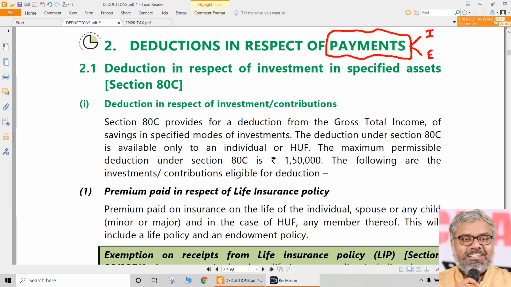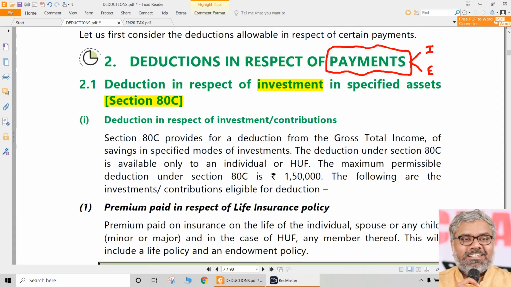And to start with, one of the most important sections of all this discussion is Section 80C. It is in relation to investment into certain assets. Generally, this is an investment related deduction. Then, sir, why are the investment related deductions given to the SSEs by the government?